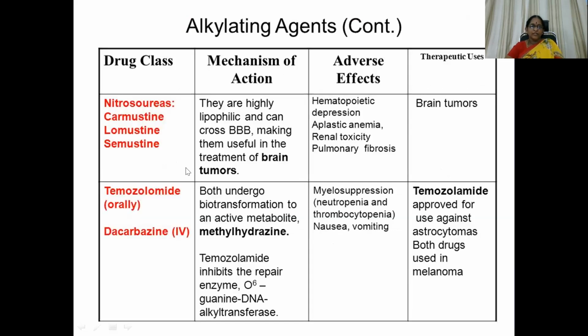Then nitrosoureas, carmustine and lomustine, because they cross the blood-brain barrier, are used in the management of specifically brain tumors. Hematopoietic depression, aplastic anemia, renal toxicity, pulmonary fibrosis, but most often with busulfan only. Management of brain tumors. Here you can see the difference.